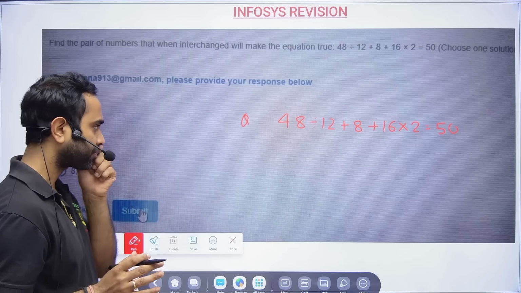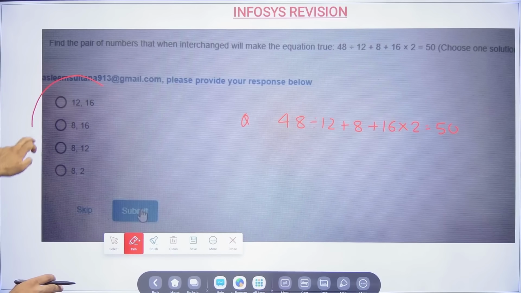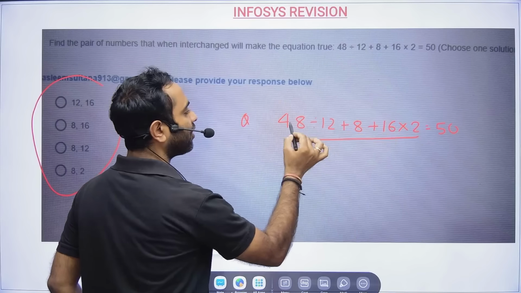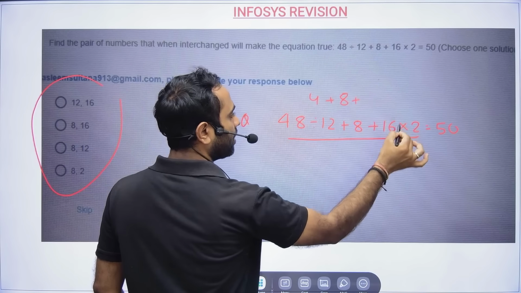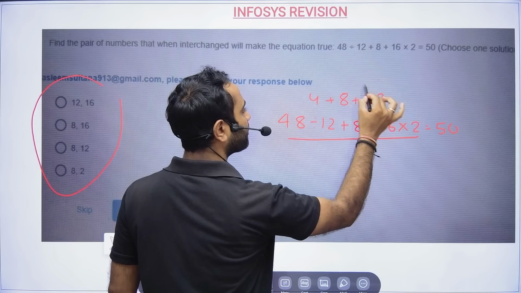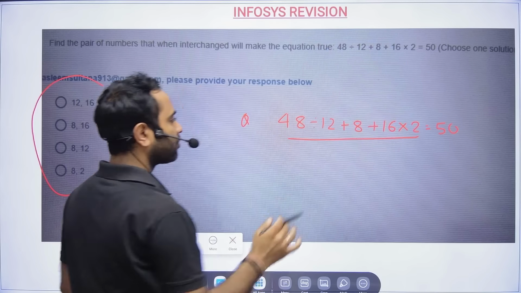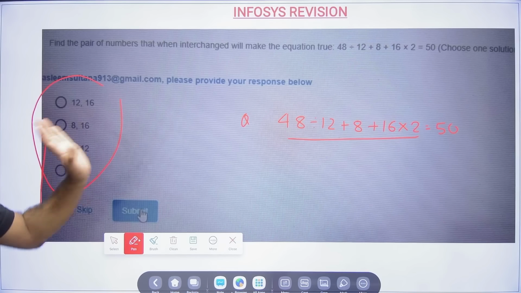Correct. Now they are telling, see, this is the data you have and you should get 50. Right now you will not get 50, because 4 plus 8 is 12 and 12 plus 32 will be 44. Right now you will not be getting 50. So they are telling, if you want 50 there, which value should we replace.